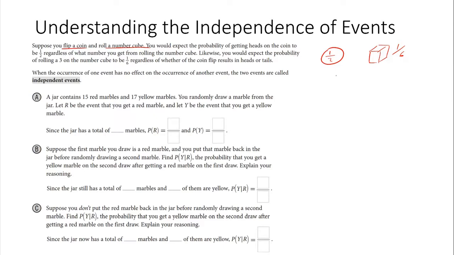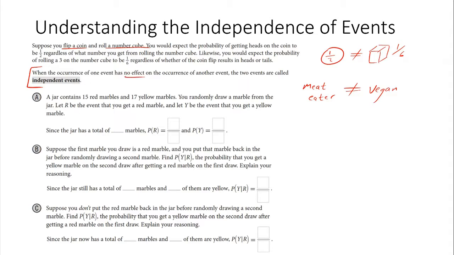For example, a meat eater. Let's stay as far independent as possible. The meat eater has no correlation, no connection to the vegan. That doesn't affect them. So the die has no effect on the coin. That is independent. So this is the definition: when the occurrence of one event has no effect on the occurrence of another event, the two events are called independent events.